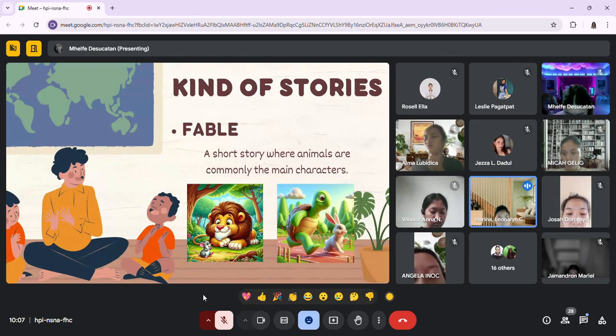However, the tortoise, though slow, kept moving steadily and eventually crossed the finish line first. So it shows that slow and steady wins the race. This fable reminds us that consistent effort and determination can often surpass talent and speed. Can you next the slide, Miss Malfi?